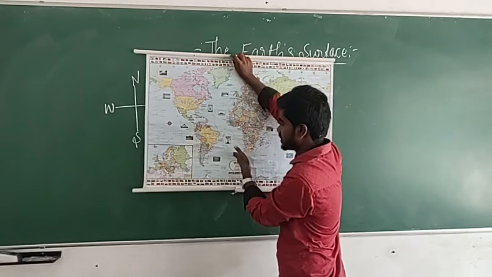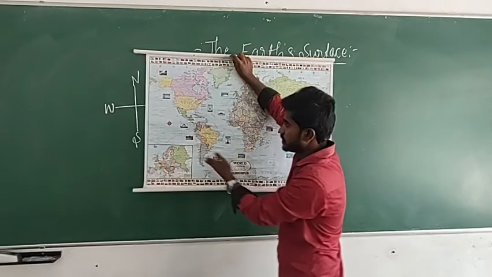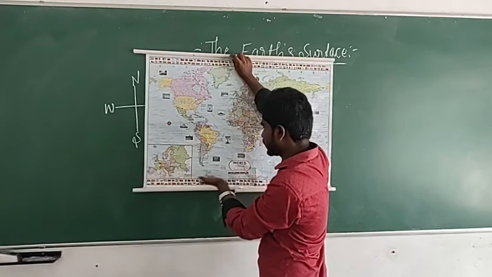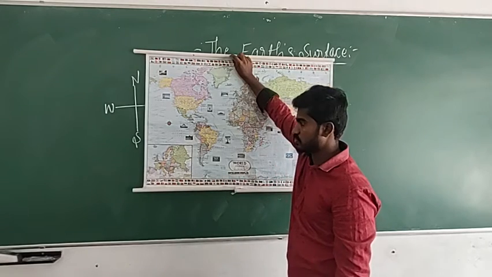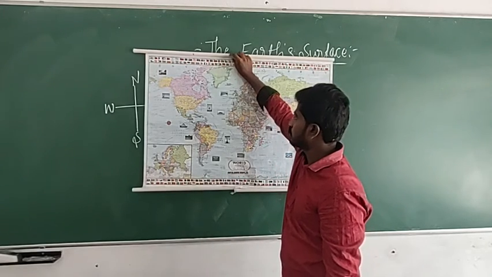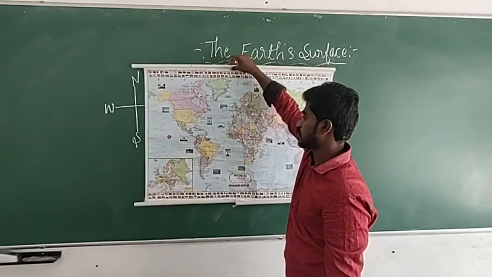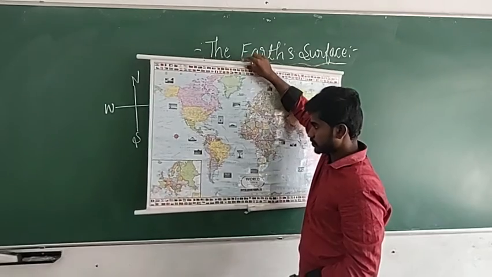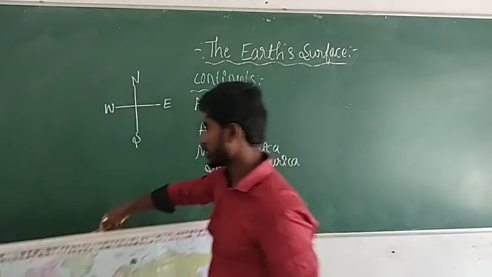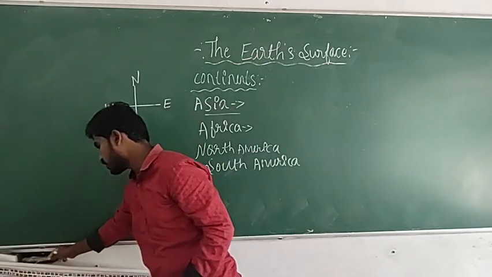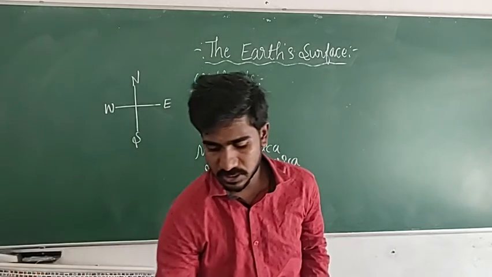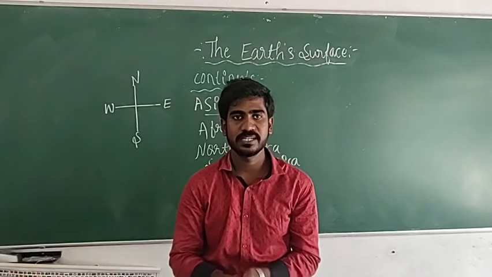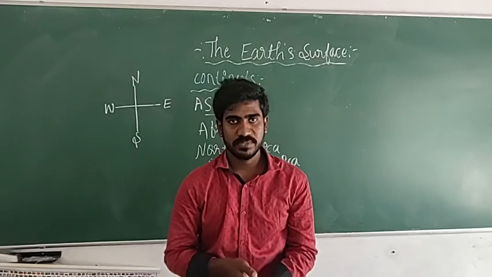See, in the north as well as in the east, Atlantic Ocean. In the west it is Pacific Ocean. In the south it is Southern Ocean. What is that? Southern Ocean. So this is all about the 4 continents of the world. In the South America continent, you have 2 famous things.